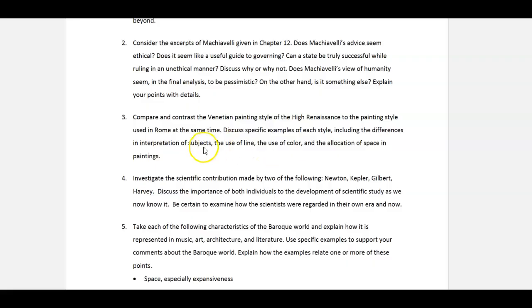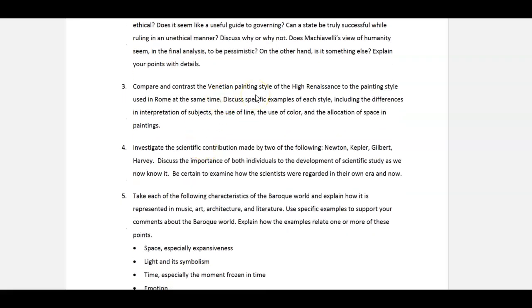The next part looks at the Venetian painting style. There's a commentary in the textbook about that, and they're looking at the High Renaissance era for this one. And then what was going on in Rome, the different style there. The painting in Rome, which you'll hopefully remember from the textbook, focuses much more on liturgical topics, the idea of much more church-related painting and use for display in the churches, the altar pieces.